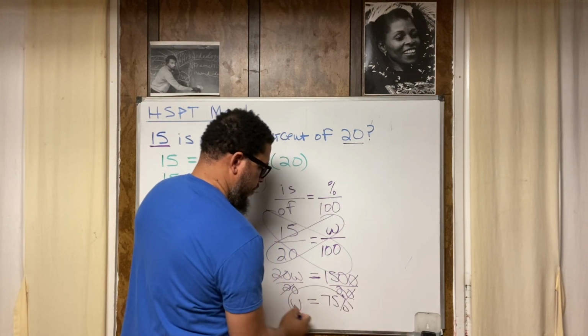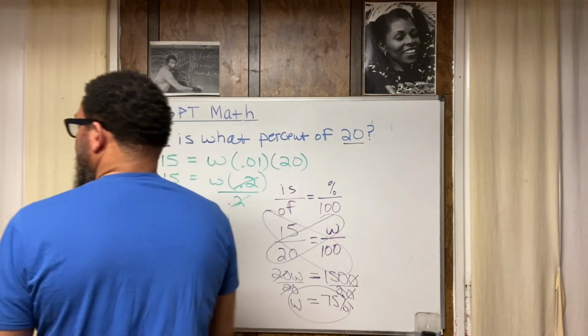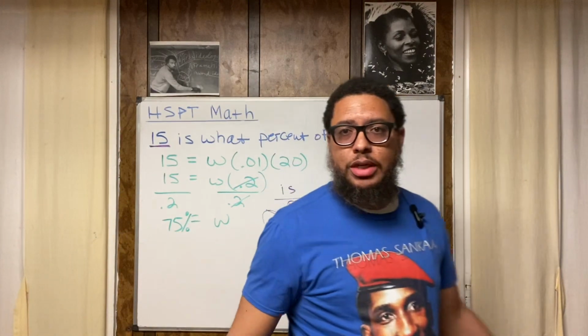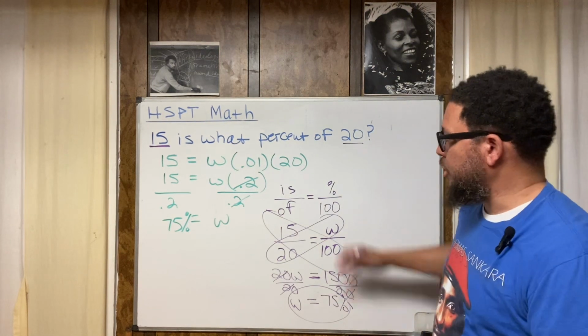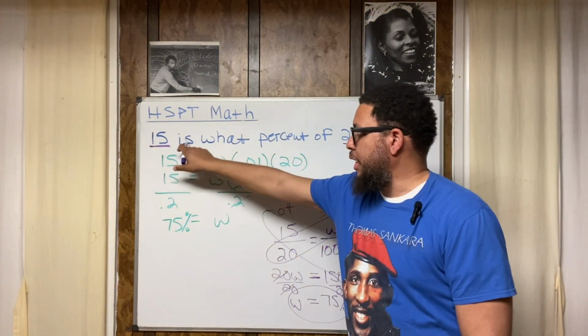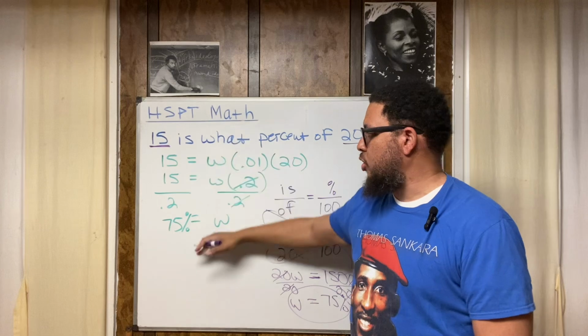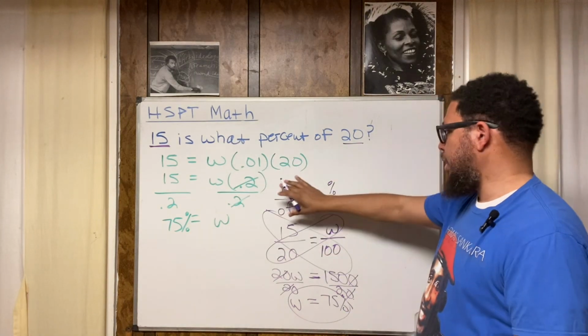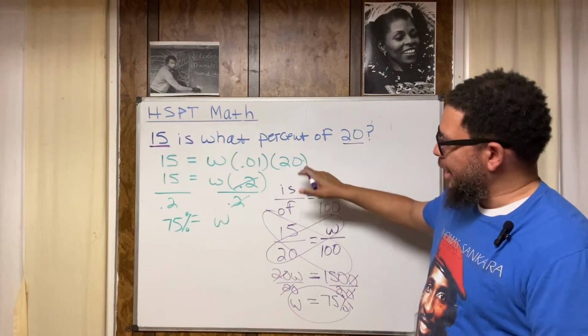So once again, we got 75%. All right. So either way you slice it, you're going to get 75%. All right. So I just broke it down a couple different ways. Translate the question into an equation and solve. Right. This is the first way I learned how to do this back in the day. All right. Then I learned this later. All right. I think I like teaching this way better though.